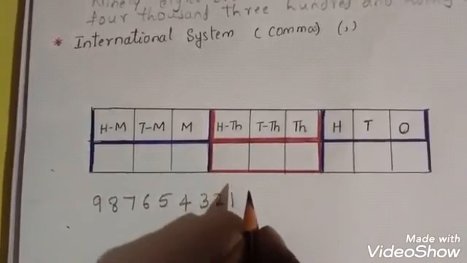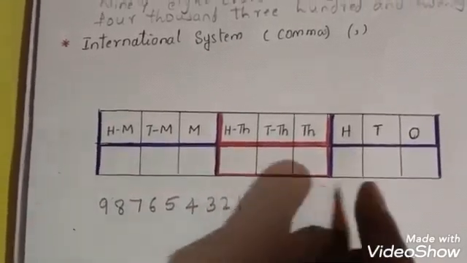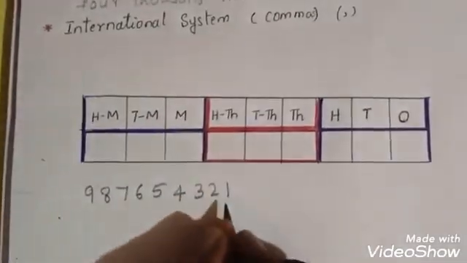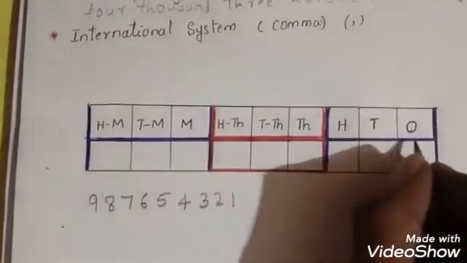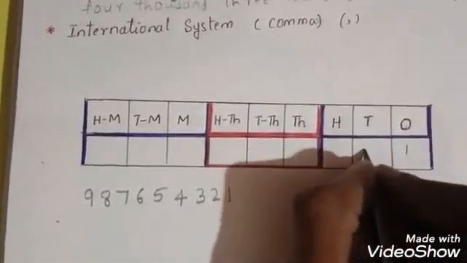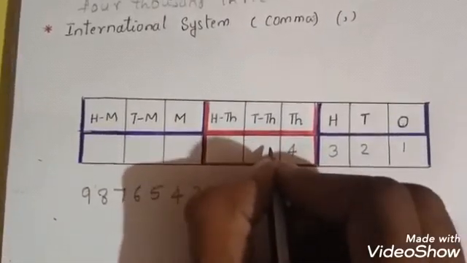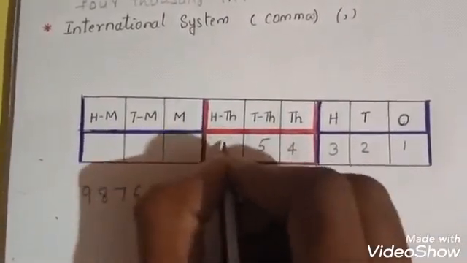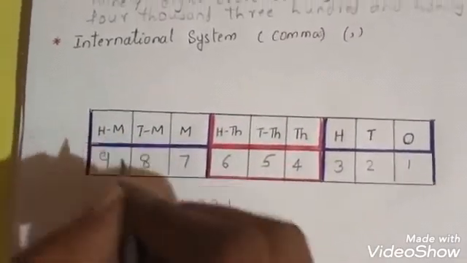For example, this number is read in America. You have to put these numbers according to their place. First number you have to put here 1, 2, 3, 4, 5, 6, 7, 8, 9.